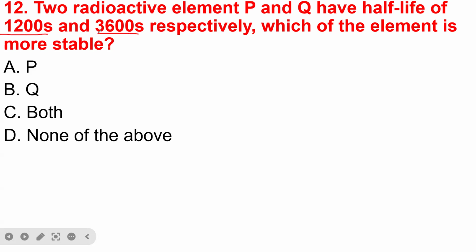It means that Q has the highest half-life, indicating that it is more stable than P. They are all unstable because they have half-lives, so they can disintegrate to half of their original mass. But the one with the higher half-life is more stable than the element with the lower half-life. So the answer here is Q.